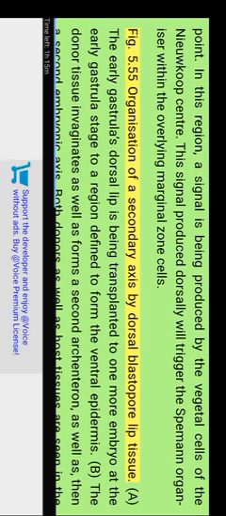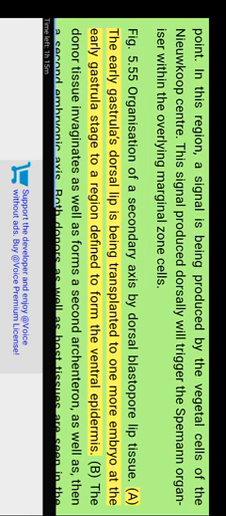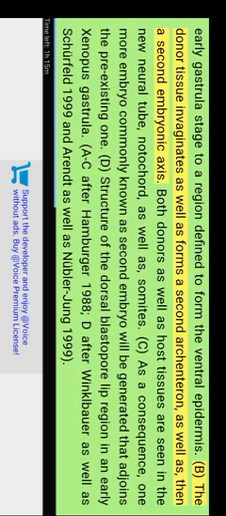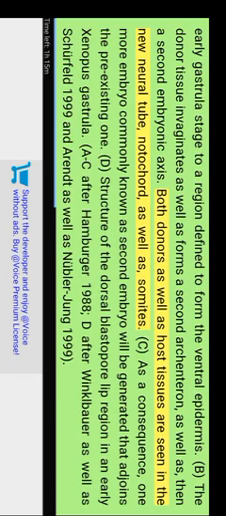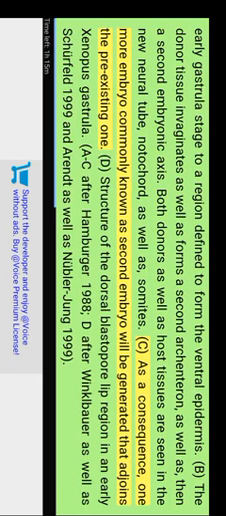Figure 5.55, organization of a secondary axis by dorsal blastopore lip tissue. A. The early gastrula dorsal lip is transplanted to another embryo at the early gastrula stage, to a region destined to form the ventral epidermis. B. The donor tissue invaginates and forms a second archenteron, and then a second embryonic axis. Both donor and host tissues are seen in the new neural tube, notochord, and somites. C. As a consequence, another embryo, commonly known as the second embryo, will be generated that joins the pre-existing one.